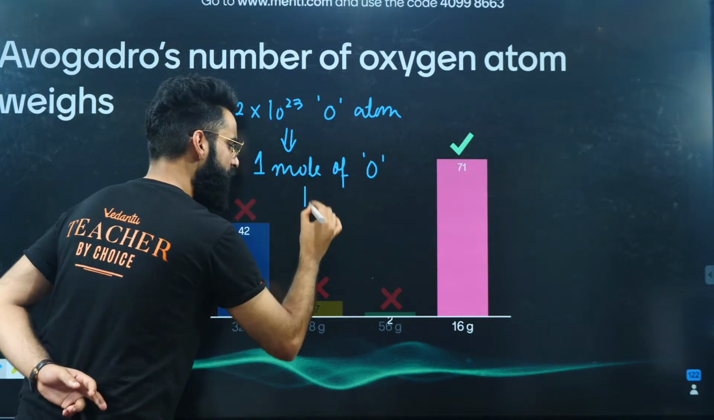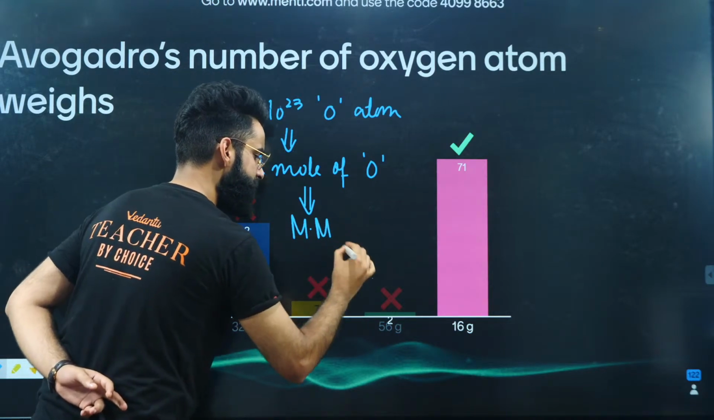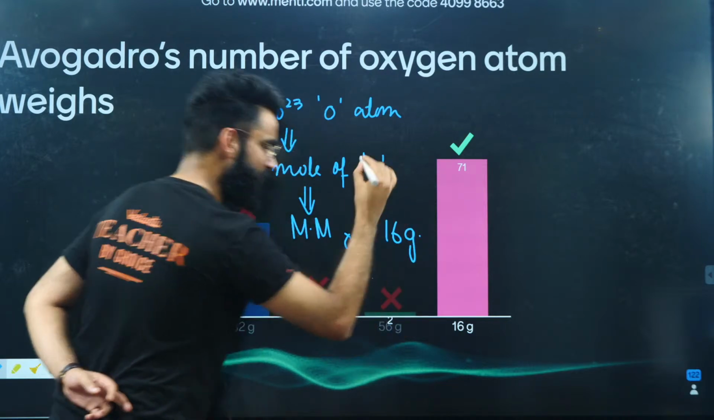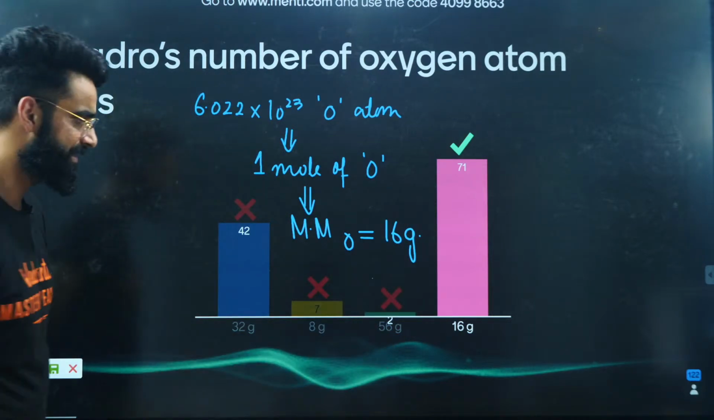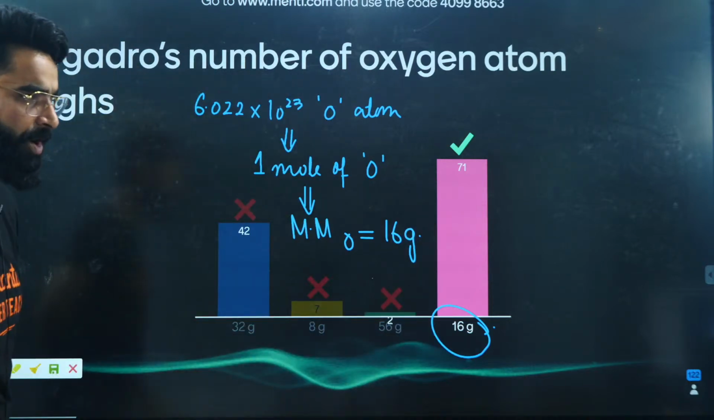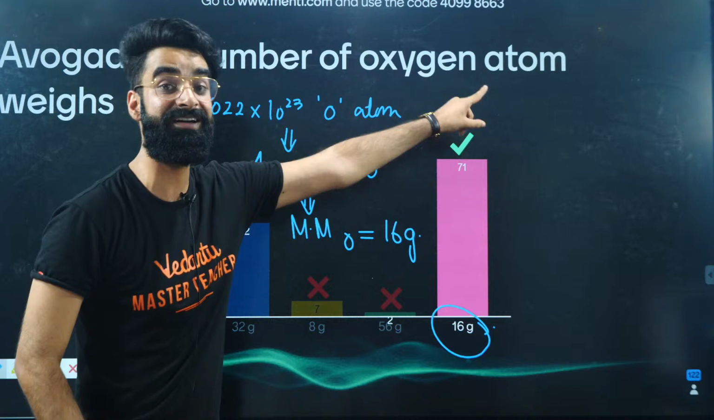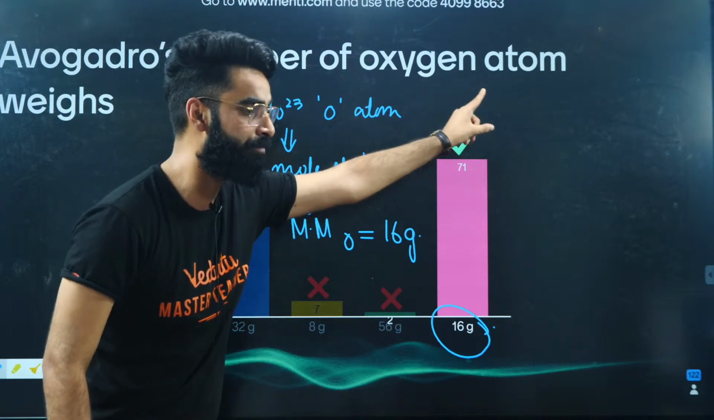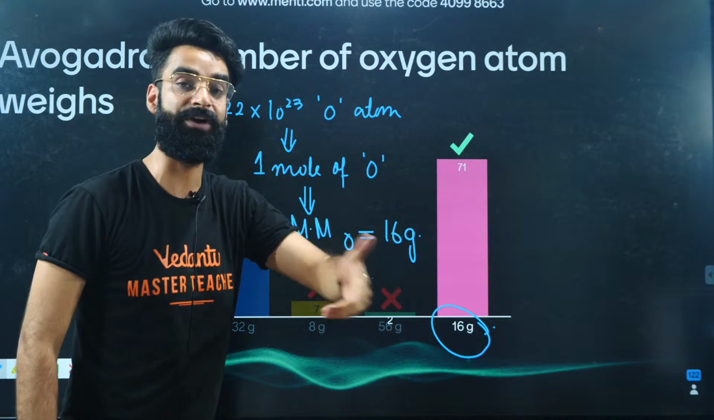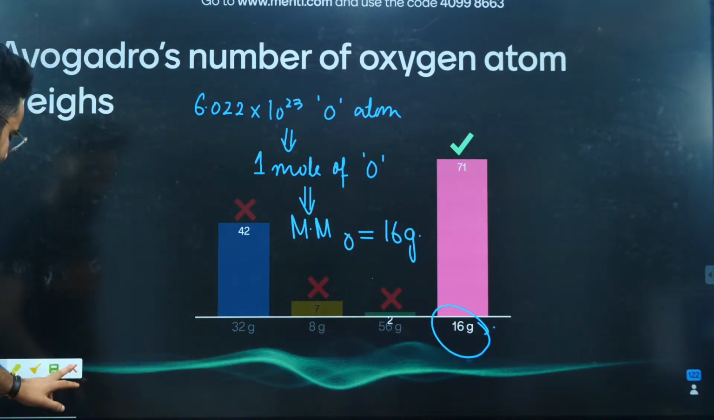And the mass of 1 mole of oxygen atoms is what I call the molar mass of oxygen. As you all must know, the molar mass of oxygen is 16 grams. So 16 grams was the correct answer to this question. It was mentioned oxygen atom, not oxygen molecule. If it had been oxygen molecule, then the answer would have been 32 grams. A very simple question.